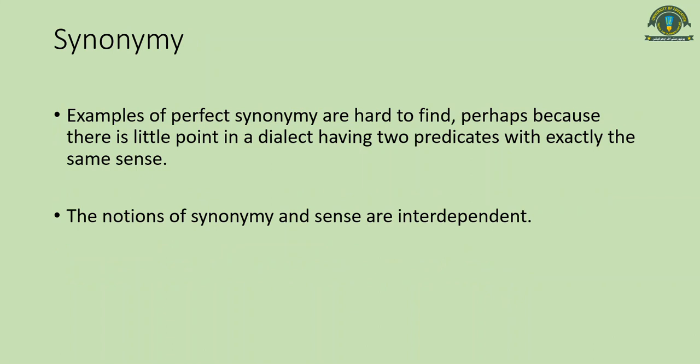The examples of perfect synonymy are hard to find because there is little point in a dialect having two words or predicates with exactly the same sense. Now, how is it very hard to find words or predicates which have exactly the same sense? Let's take the example of words like clever, intelligent, and brainy. These are not exactly the same. Where one will be used, the other might not be used. As I said in the previous slide as well, context can vary.